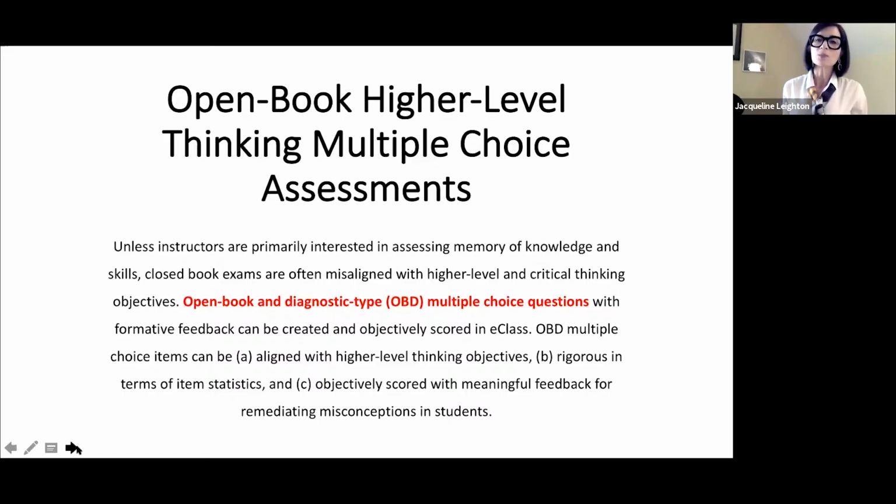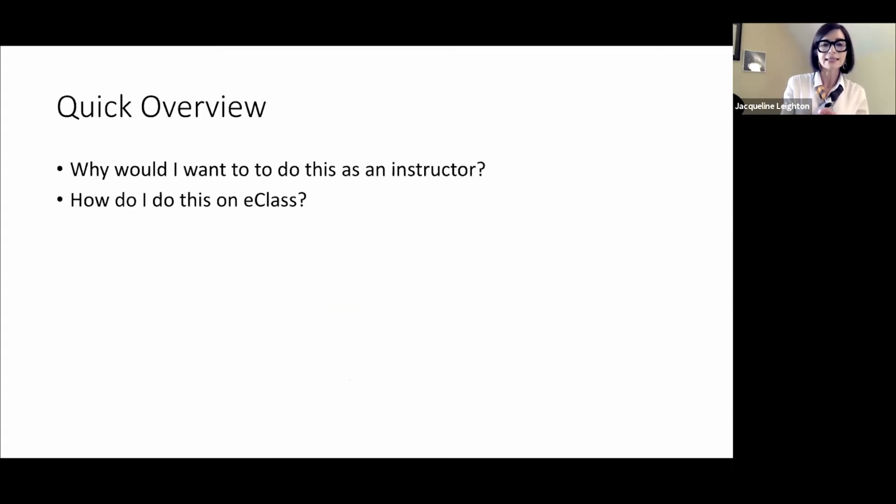So one of the things that I'm going to be talking about today, and that I've tried this past year, and I've never tried it before, is actually to create what I call open book, higher level thinking, multiple choice questions. And there are a couple of reasons why I did this. I don't want to get ahead of myself.